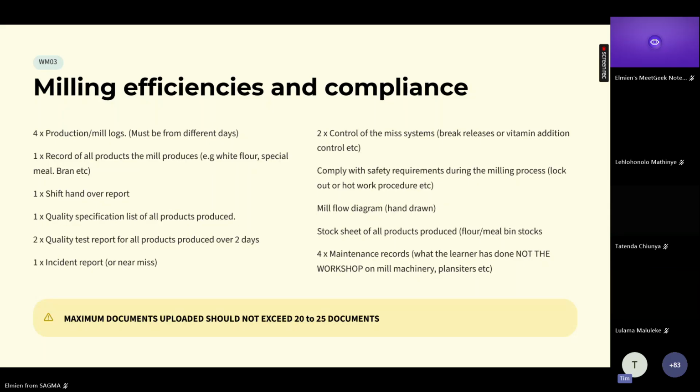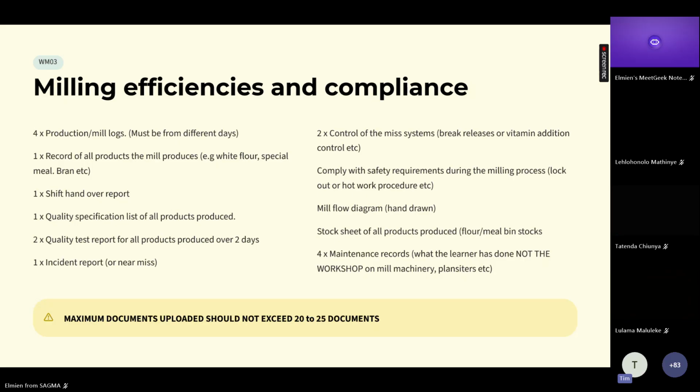All right, milling efficiencies. This is what happens in the mill. I need 4 production or mill logs. I want 1 record for all products that the mill produces. If you produce white bread flour, cake flour, brown bread flour, bran, I need a list of that. Normally it is on the mill log, but produce a list of that.